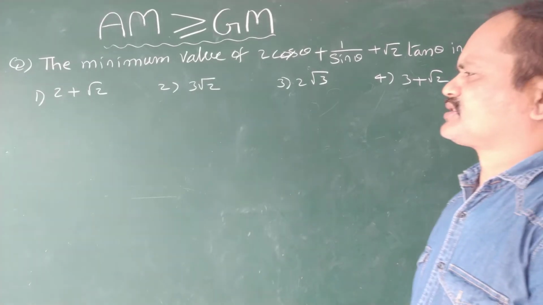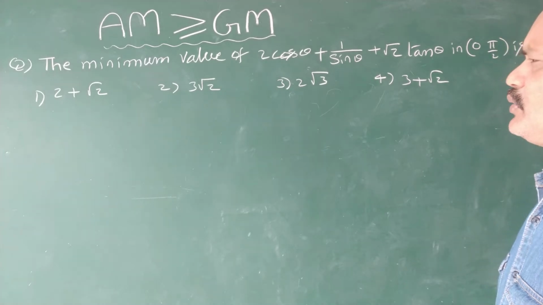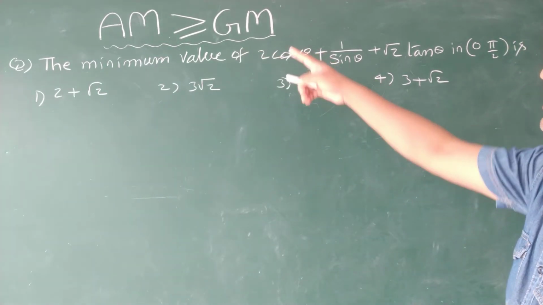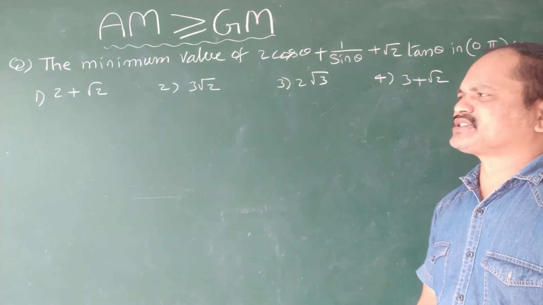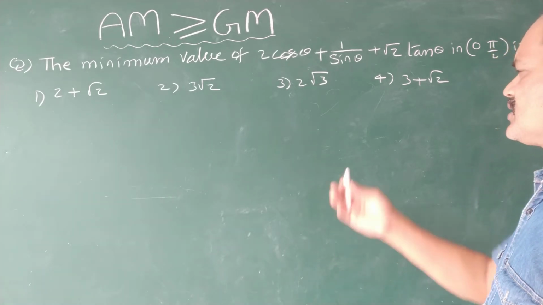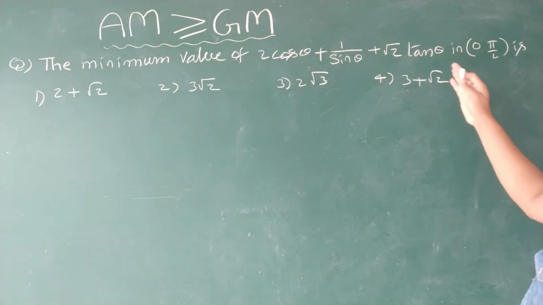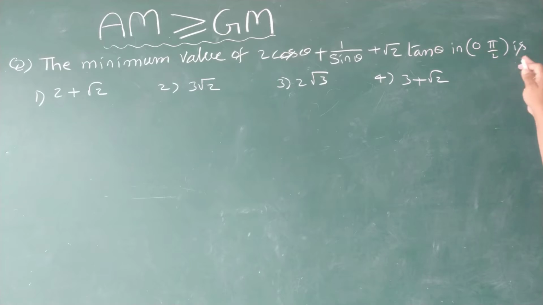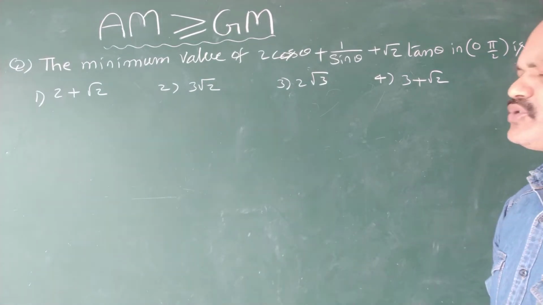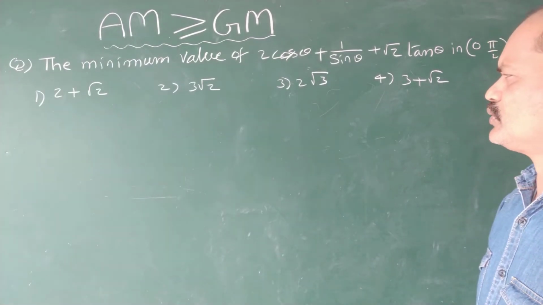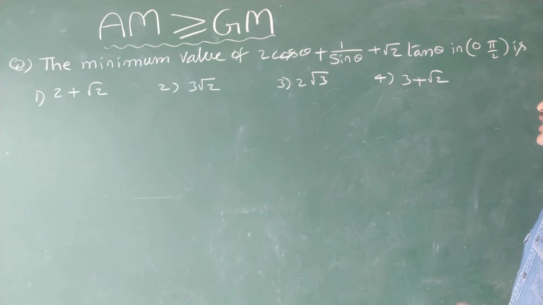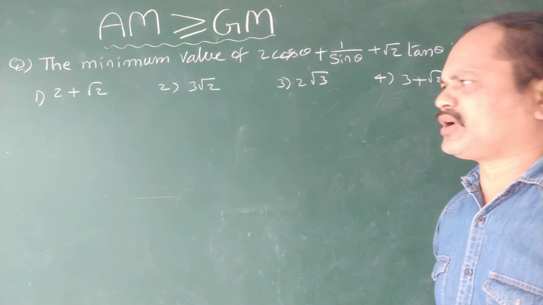Now solve the questions for maximum value or minimum value according to the concept AM is greater than or equal to GM. The question is: the minimum value of 2 cos theta plus 1 by sin theta plus root 2 tan theta in the open interval 0 to pi by 2 is: first option 2 plus root 2, second option 3 root 2, third option 2 root 3, and fourth option 3 plus root 2. Now we have to solve this question.